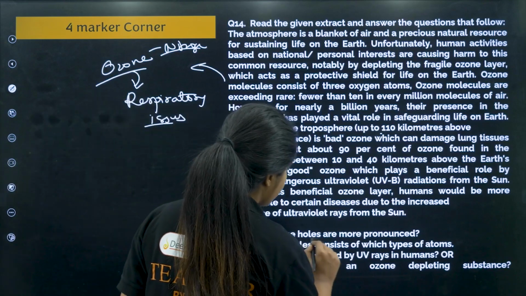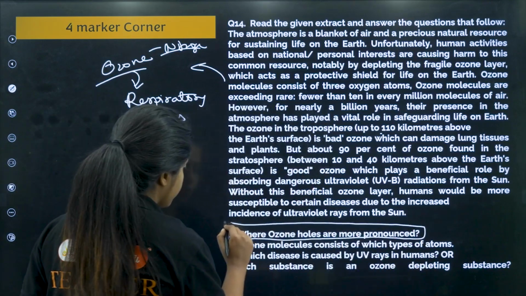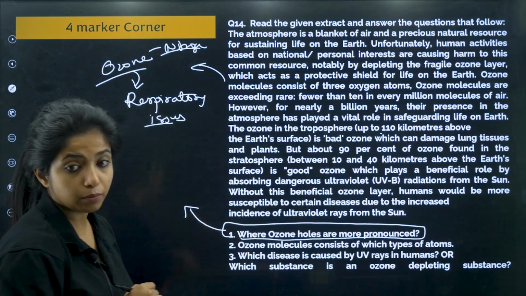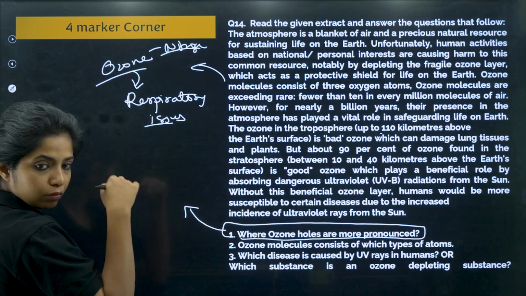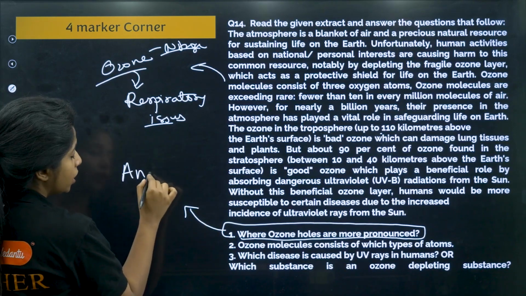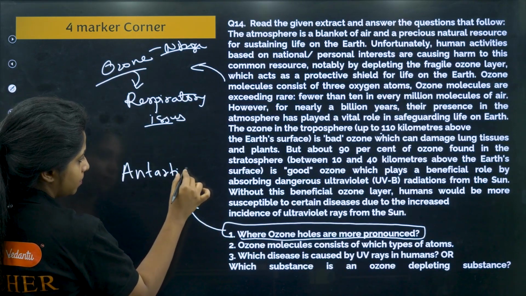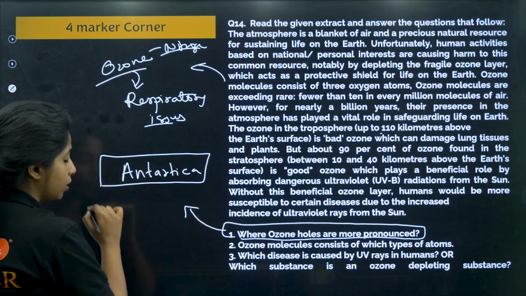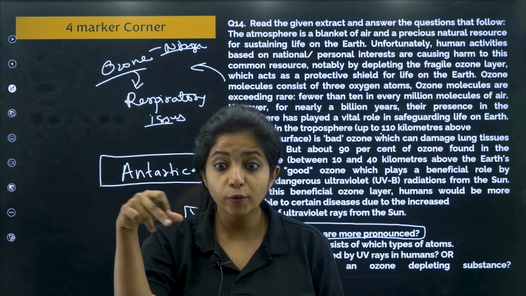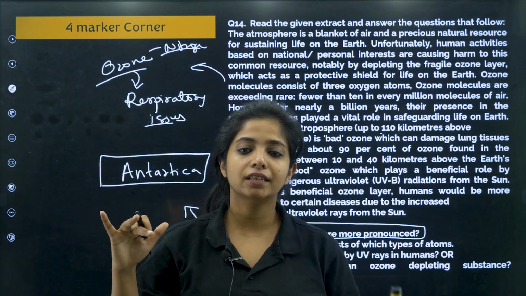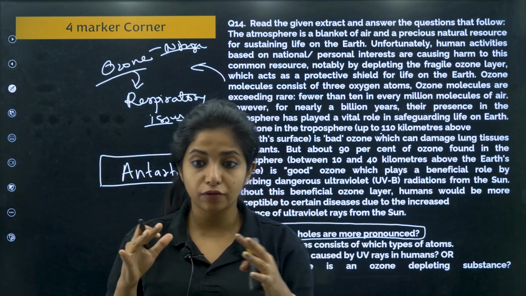Where are ozone holes more pronounced? Where do you think you will find more ozone holes? They are usually found in the polar regions, such as Antarctica. Antarctica was the first place where the ozone hole was found, but now it is said that it is recovering, it is reforming again.